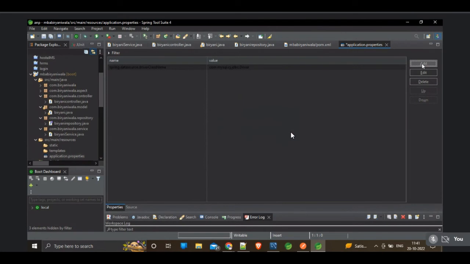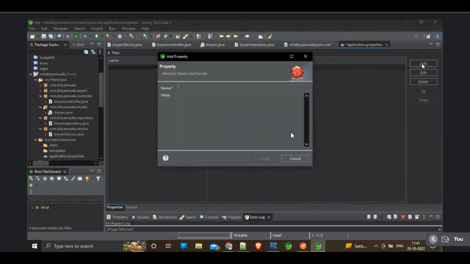Now we have to set the URL for our database. What is the URL for our database? Spring.datasource.url. Here we have to mention the URL of our application, that is jdbc:mysql://localhost, and we have to set the port number.